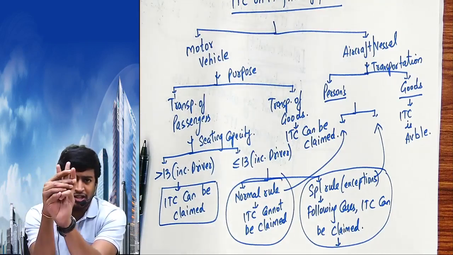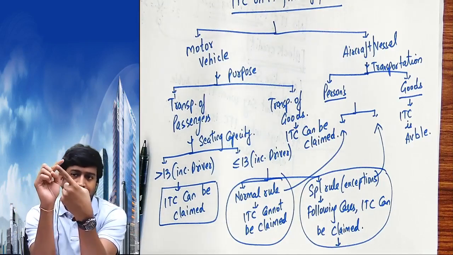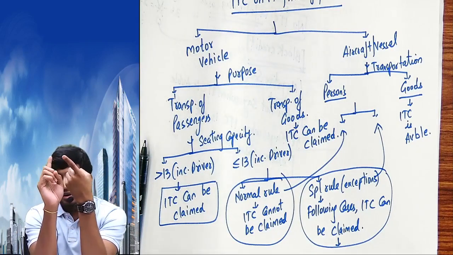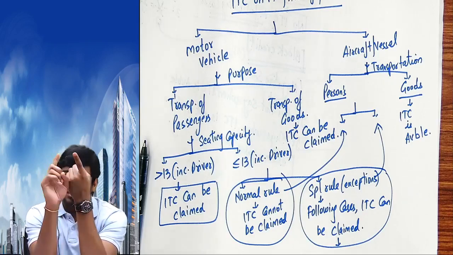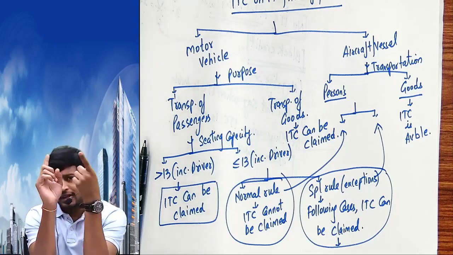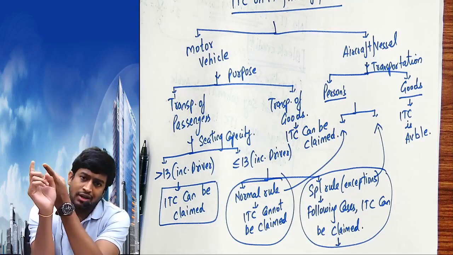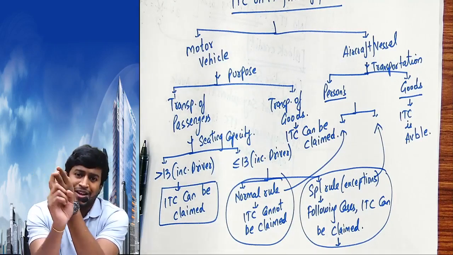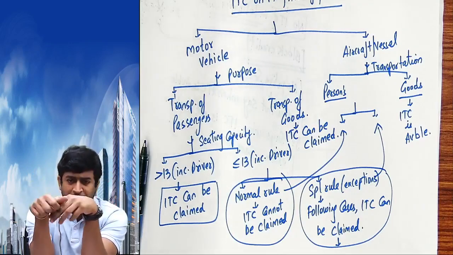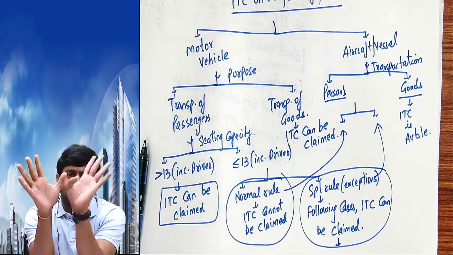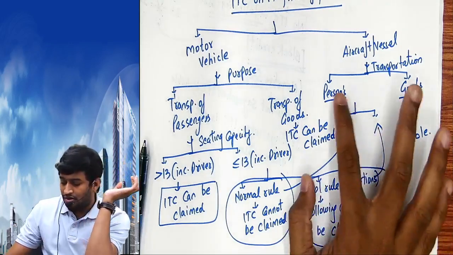Special rule, 3 cases can be claimed. Aircraft and vessels, for passengers and for goods. If it is for goods, it can be claimed. For passengers, general rule cannot be claimed. Special rule, 3 cases can be claimed. Copy this.